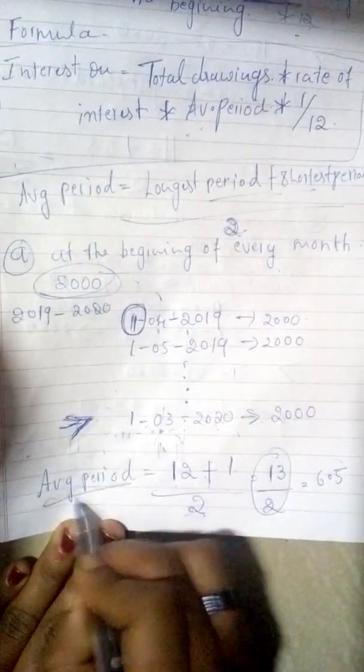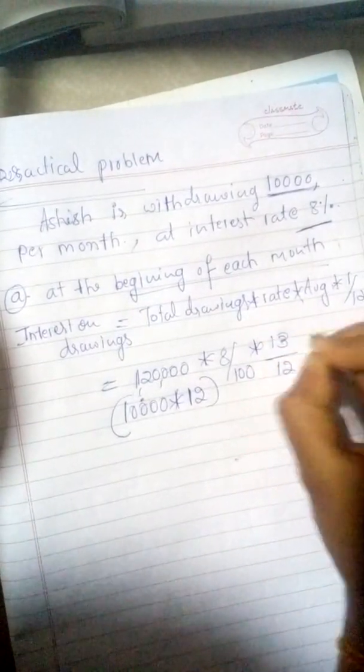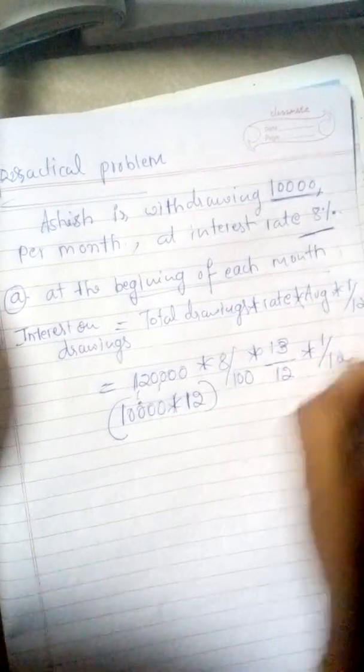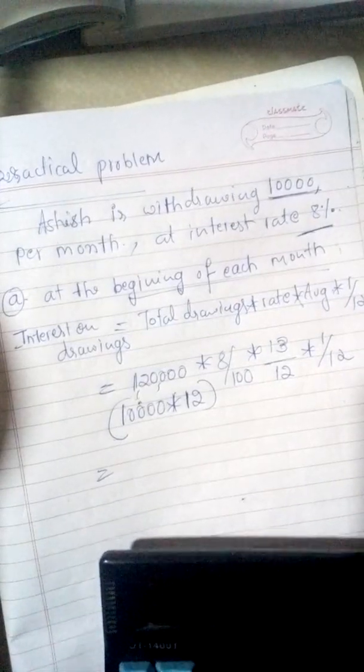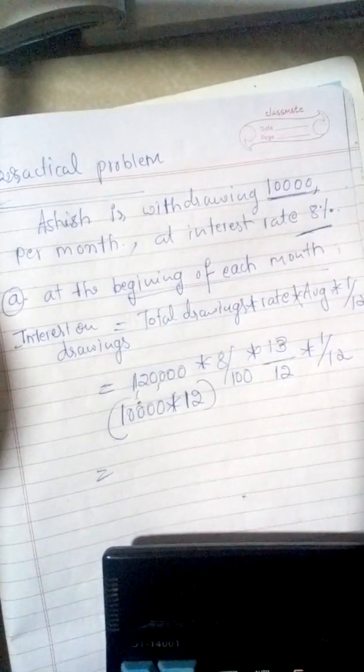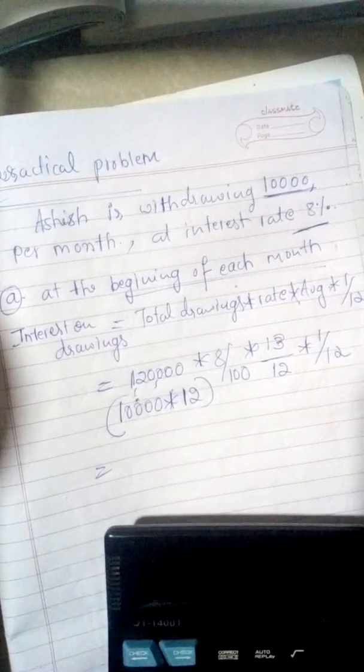At the beginning of the year, the average period is, write down, 13 by 12 into 1 by 12. Now we need to calculate the interest on drawings. So 1,20,000 into 8 into 13 into 1 divided by